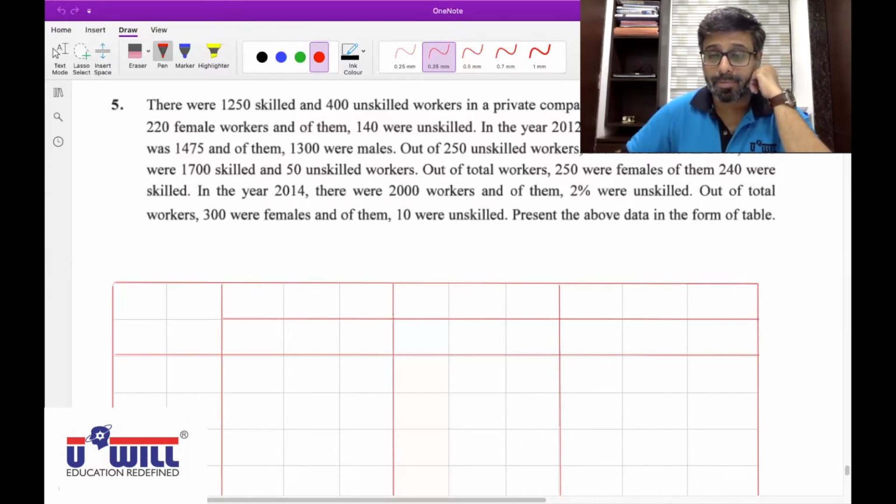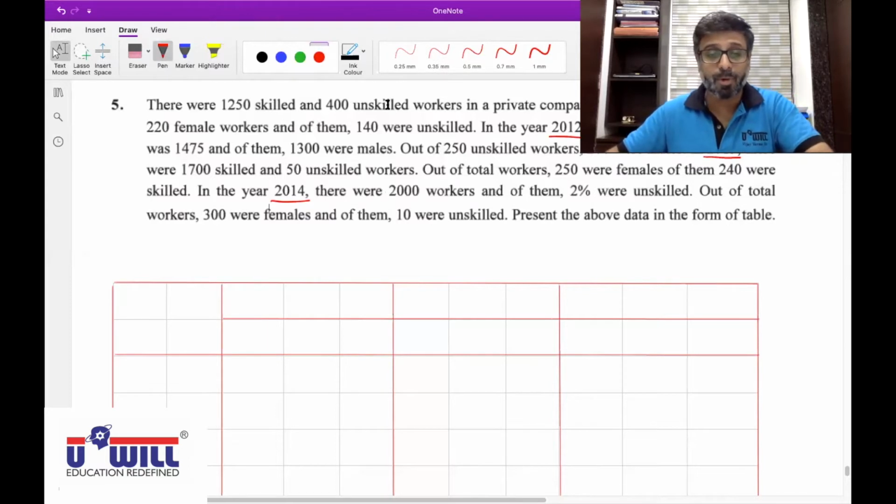Okay, very good. You're given years 2011, then 2012, then gender, male and female gender. Yes, 2013 and 2014. 4 different years of information is given. Then before gender, do you find any other attribute? Skilled and unskilled. Yes, all of you underline skilled and unskilled also.